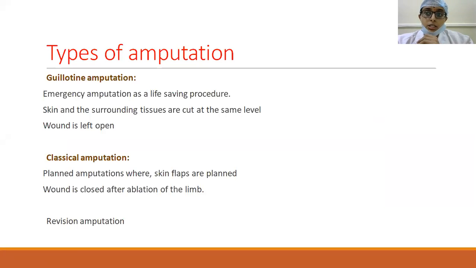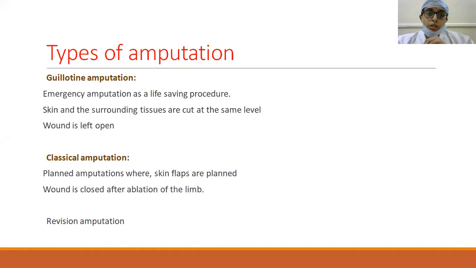Subsequently, when the infection is relieved, the flaps are raised and the wound is closed, or sometimes it may go up to the proximal level. The next thing is classical amputation, which is a planned amputation where the flaps are fashioned before the surgery, and the wound is immediately closed after the ablation of the limb.